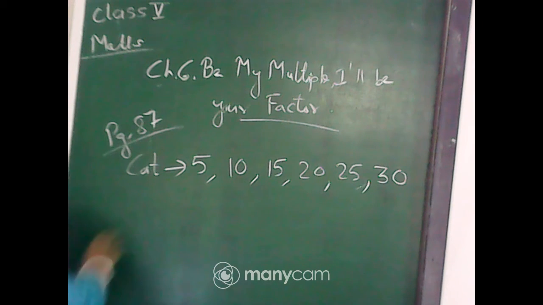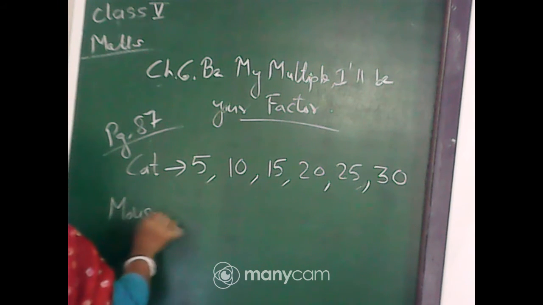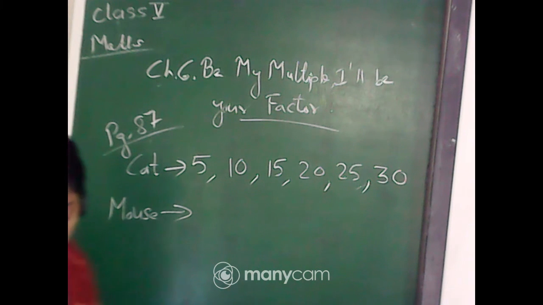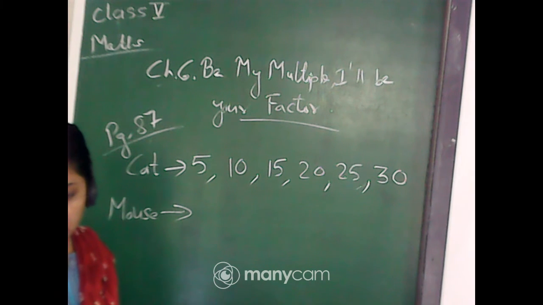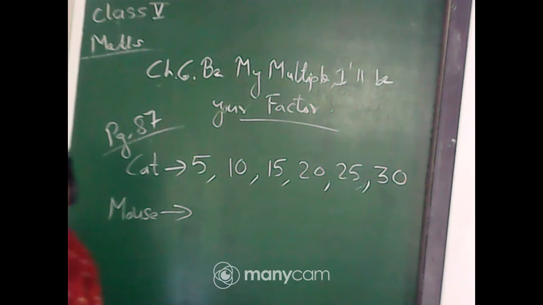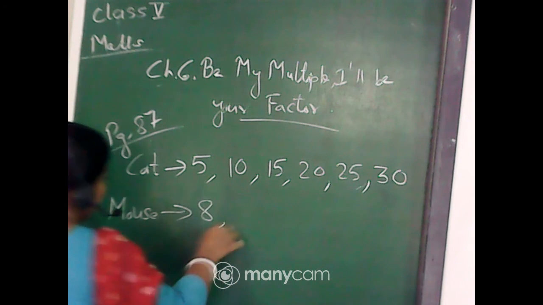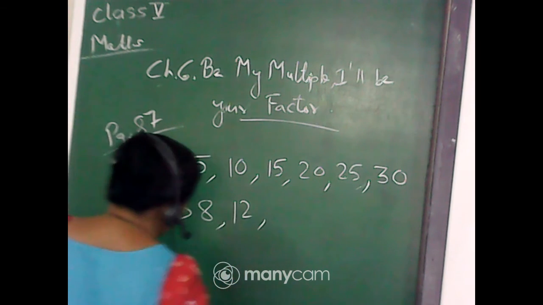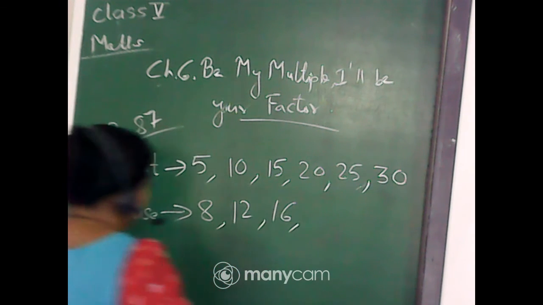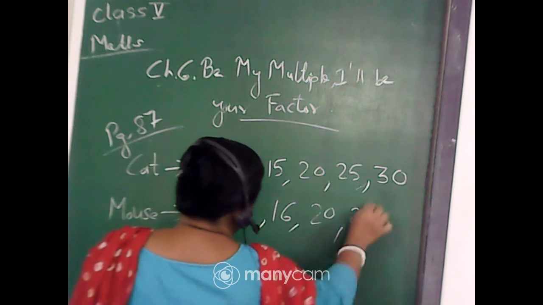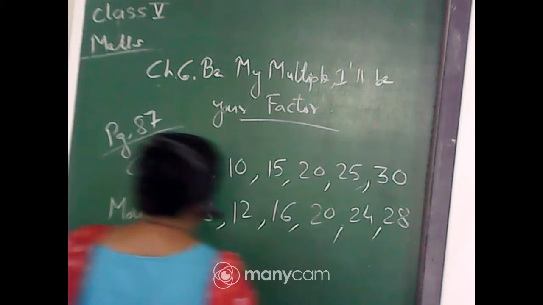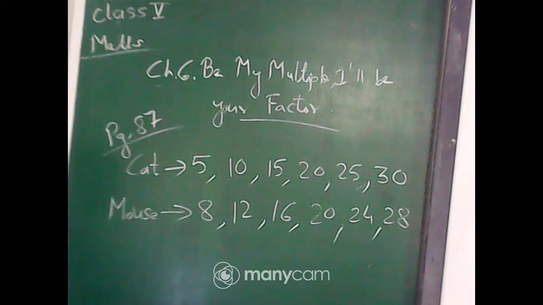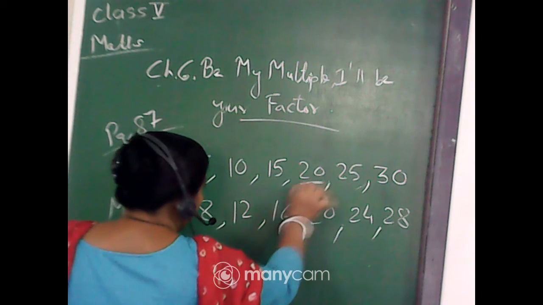Now for the mouse. How many steps is the mouse jumping? She is starting from the 8th step, and he is taking 4 steps. So 8, next will be 12, 16, 20, 24, and 28. So what can you see? There is a common number, 20.